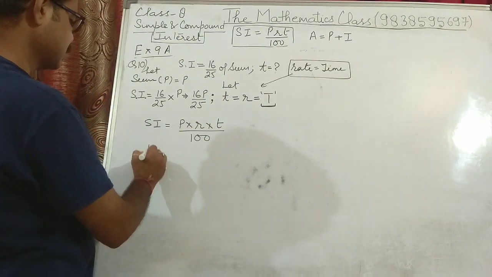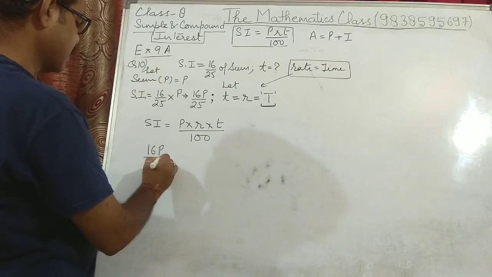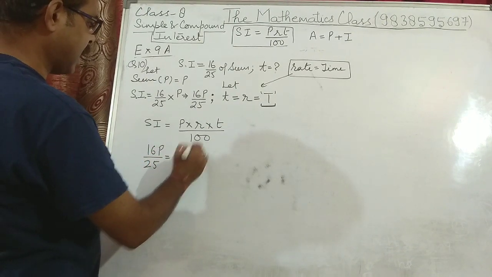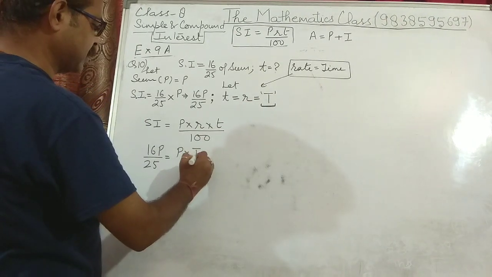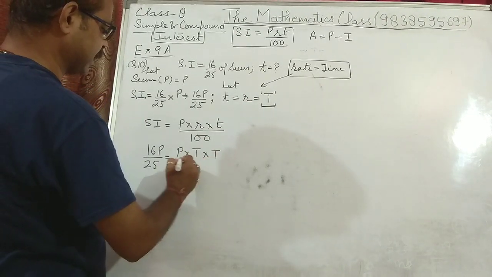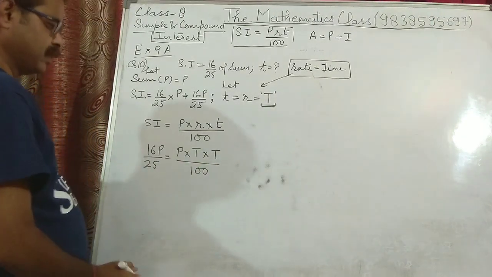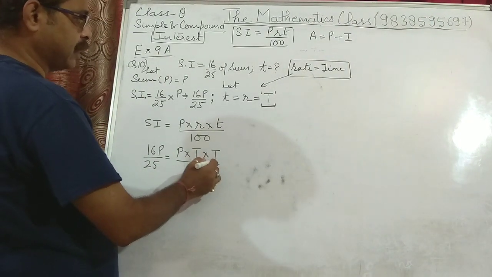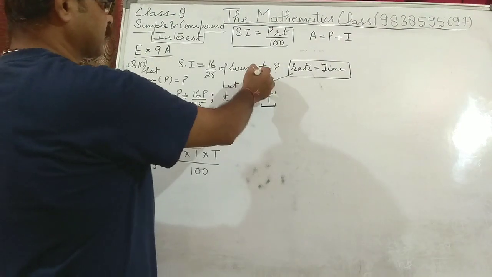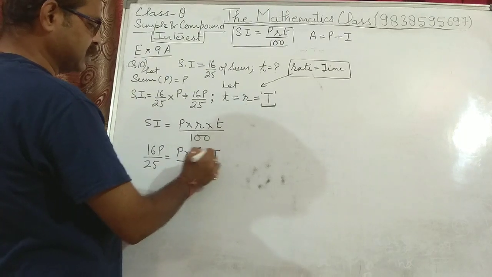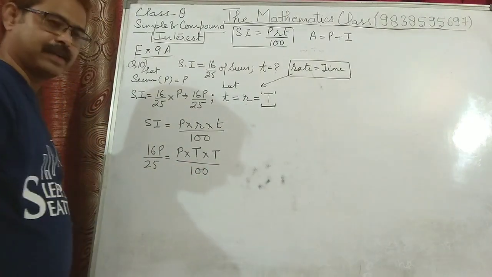SI is 16P upon 25. P is P itself. R we have taken as capital T, as well as time T also we have taken as capital T, upon 100. Now you need to find out the value of this T, because you have to find out time and rate are equal. So you have to find out this capital T, the variable that we have taken.